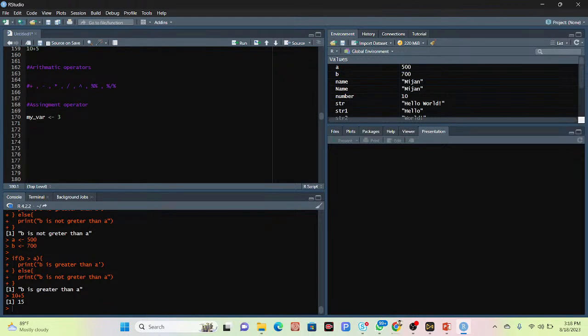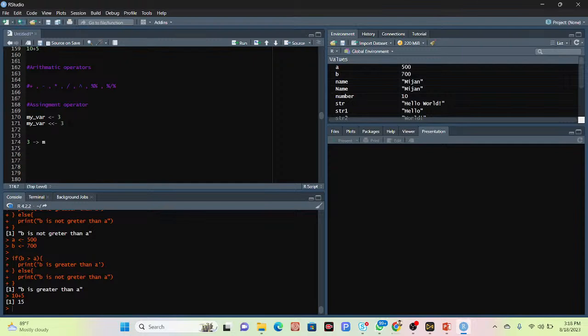We can also express the assignment operator in another way, if you want. Suppose you put my variable and put this symbol here. It is also an assignment operator. Mainly it assigns the variable or value. You can use this symbol or that symbol; there is no problem, same syntax. We can also do it for 3, using the hyphen and this symbol, then putting my variable.